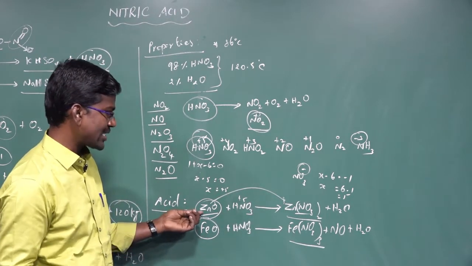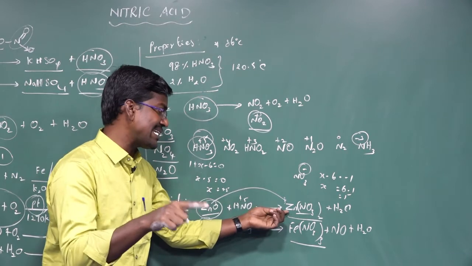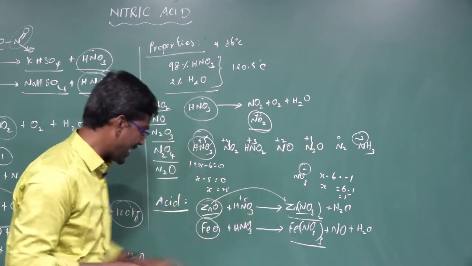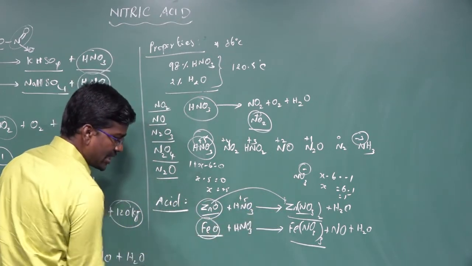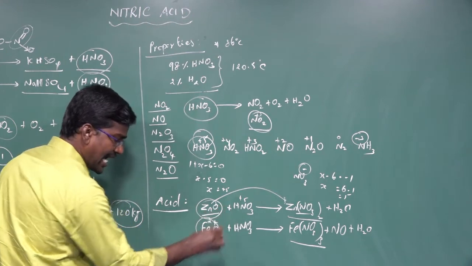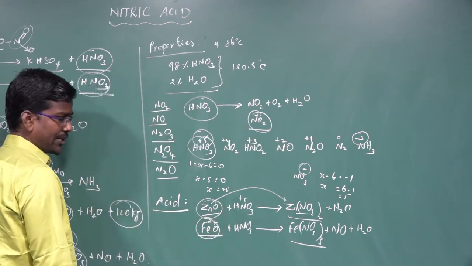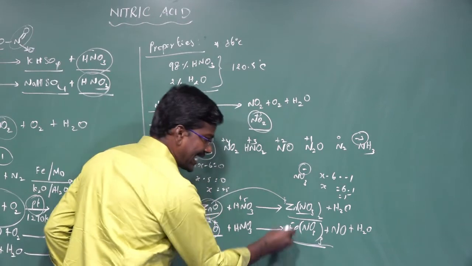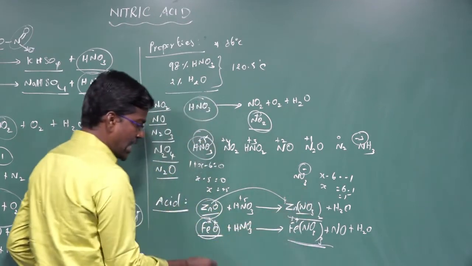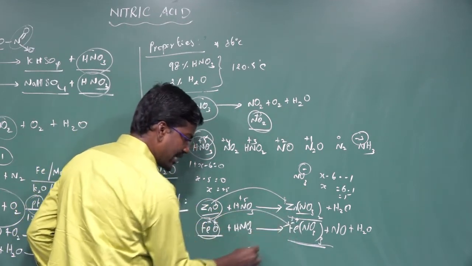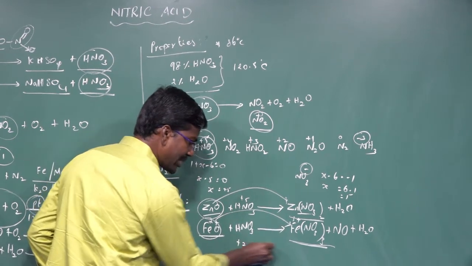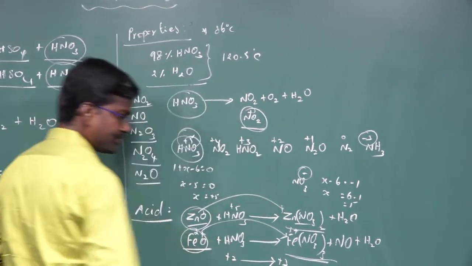a metal that exhibits the +2 oxidation state. Zinc nitrate contains zinc exhibiting the +2 oxidation state. But ferrous oxide contains iron exhibiting the +2 oxidation state, and ferric nitrate contains iron exhibiting the +3 oxidation state. So +2 is converted to +3.